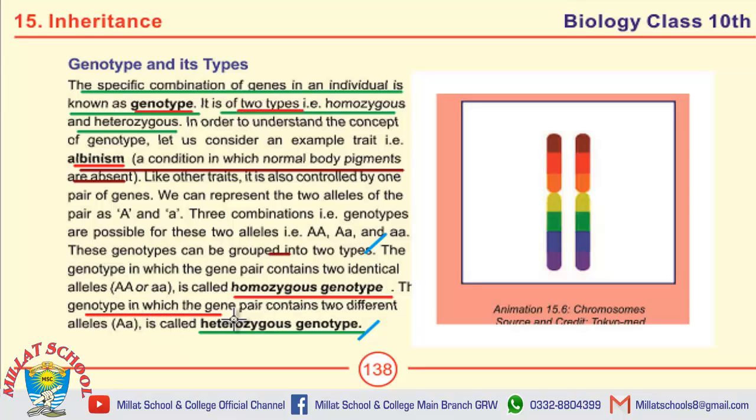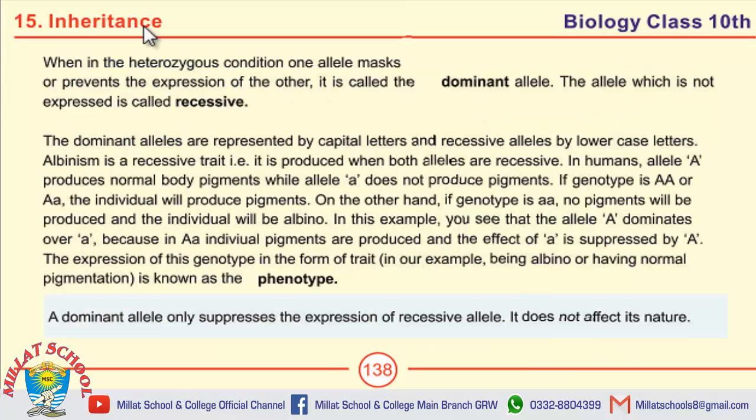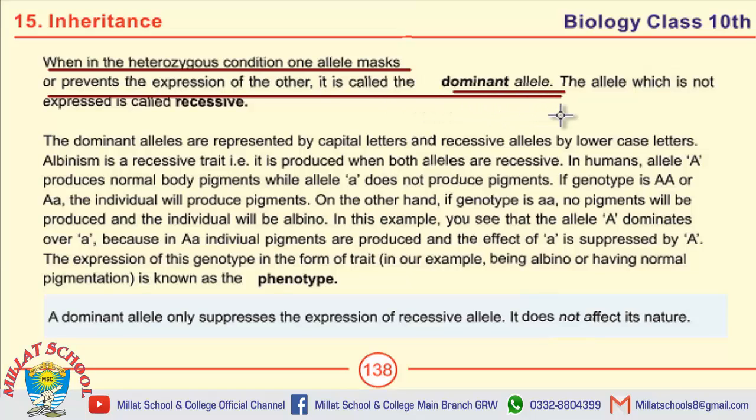The genotype in which the gene pair contains two different alleles, capital A and small a, is called heterozygous genotype. Two other definitions are also described here. Define dominant allele. When in heterozygous condition, one allele masks or prevents the expression of the other, it is called dominant allele. And the next definition is of recessive allele. The allele which is not expressed in heterozygous condition is called recessive allele.